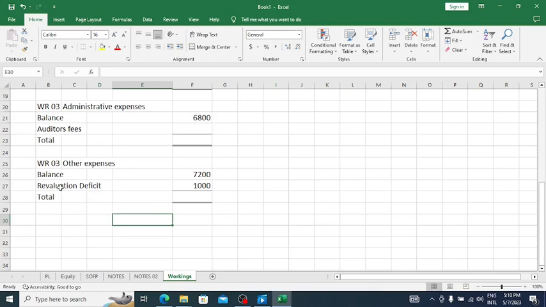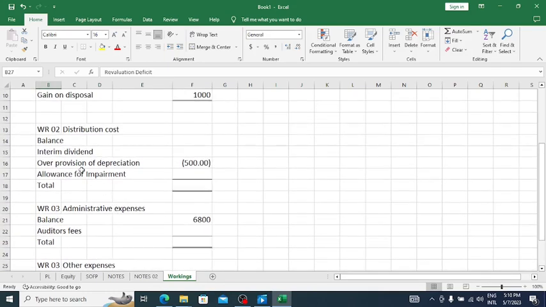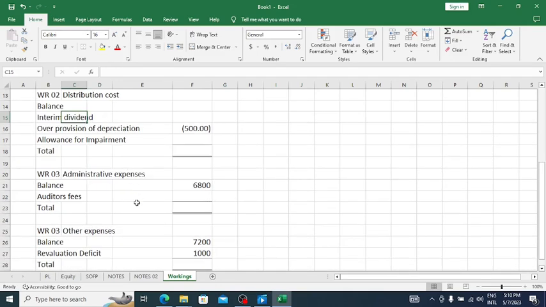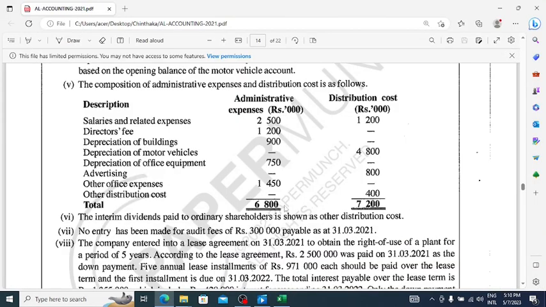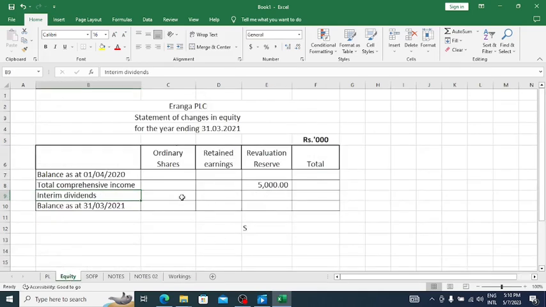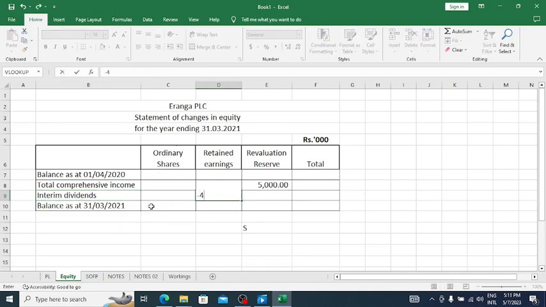Here they have 7,000. Here the interim dividend should be removed, yes, 400, and that should be recorded in the statement of changes in equity under the retained earnings, because this can't be recorded in the P&L.